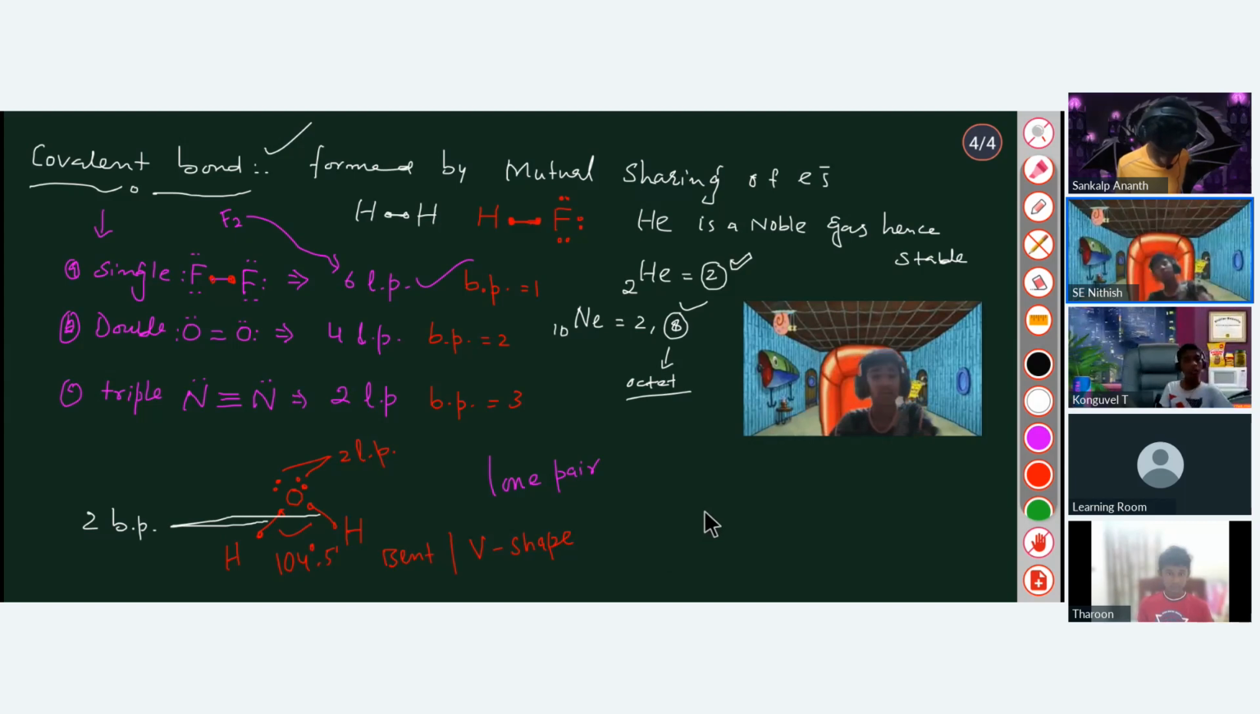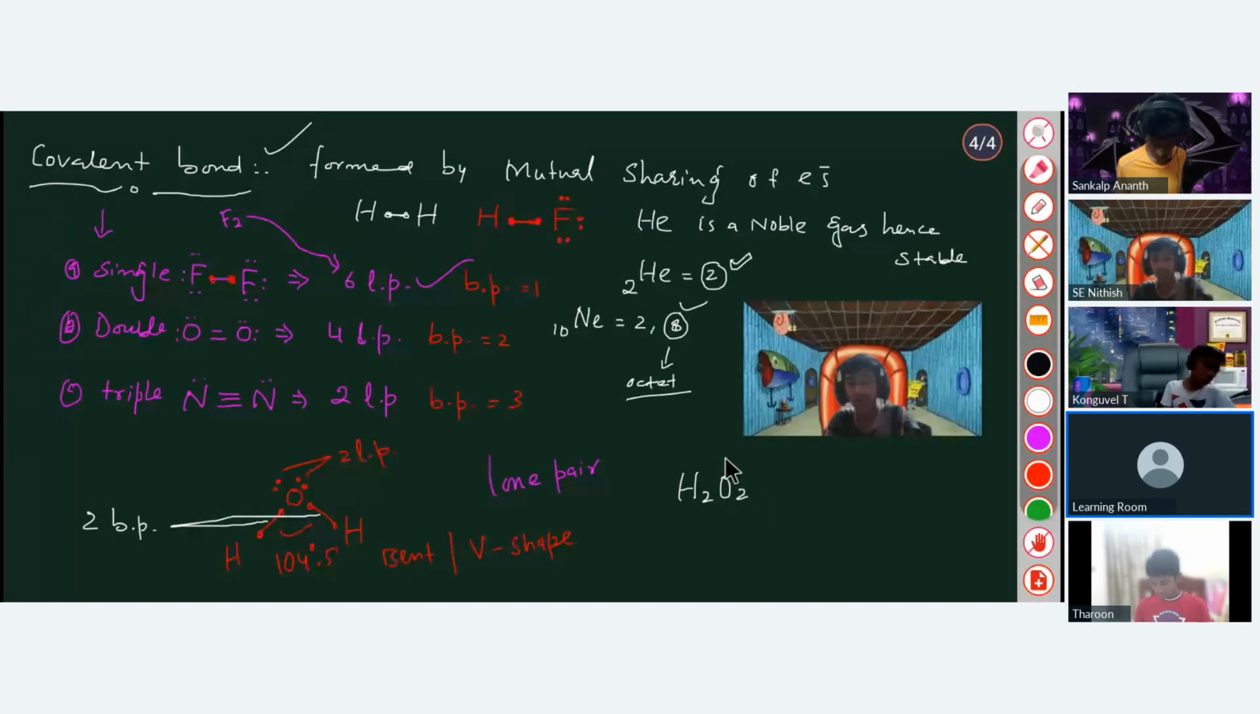So what about something like H2O2? Will we have to count every single bond pair, sir? Exactly. For example, if it is H2O2, hydrogen peroxide, first you have to make its Lewis dot structure. So how to make this structure? The structure is like this.